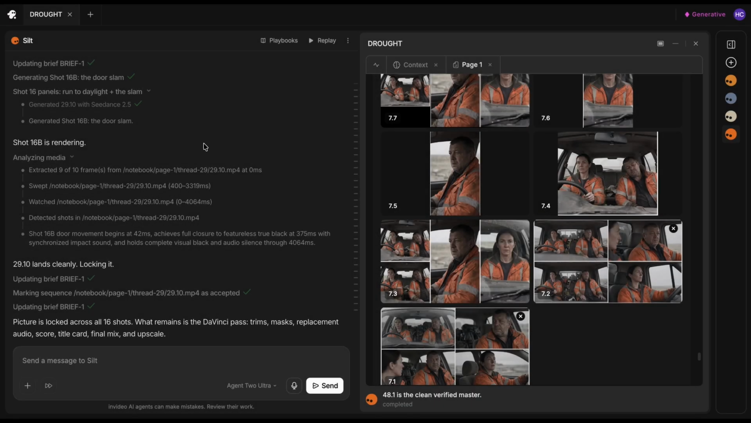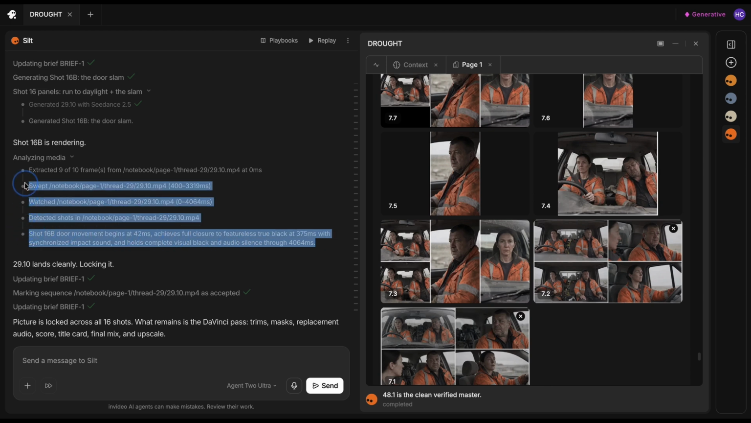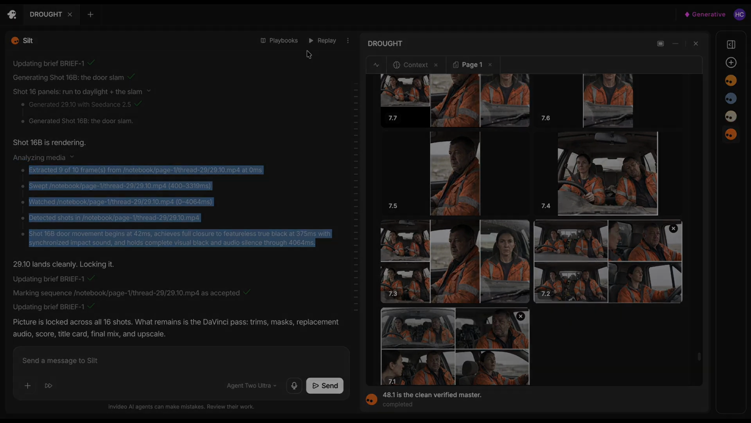Agent 2 can watch its own work. We gave it the assembled cut, and it came back with this. Door movement begins at 42 milliseconds, full closure to black at 375, silence held through 4 seconds.